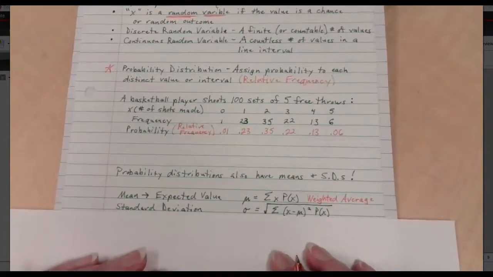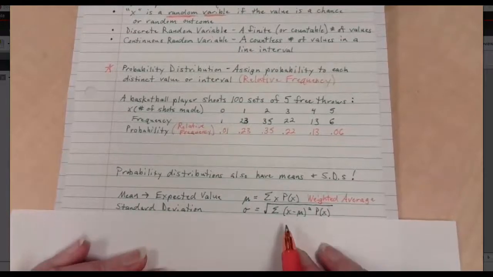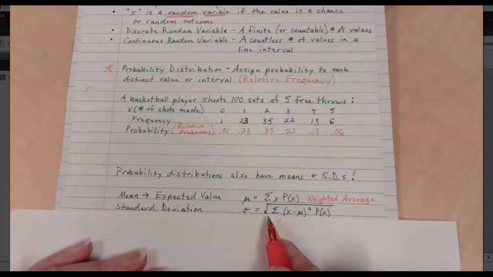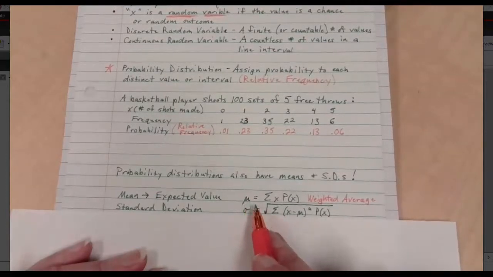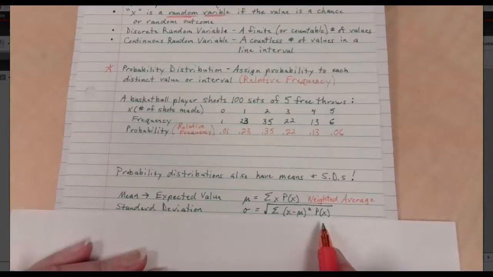Standard deviation is still called standard deviation, so good for us, the language didn't change there. But this is our new formula based on these current circumstances. Here's sigma, and square root of the sum. We're doing x minus mean, x minus mu, so we're looking at how far the value is from the mean. The mean would be this guy right here, by the way. Squaring that amount, and then again multiplying times its probability, putting its likelihood into the mix with this.